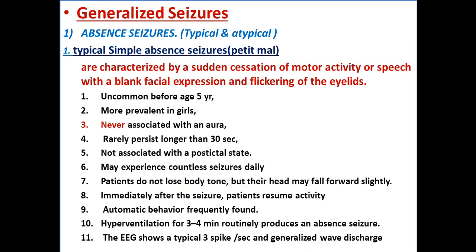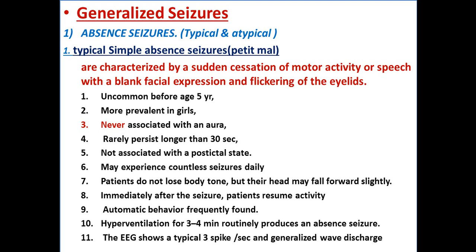They are characterized by sudden cessation of motor activity or oral speech with a blank facial expression. There is a masked face expression and flickering of the eyelids. It is uncommon before 5 years of age, more prevalent in girls, never associated with aura, and it rarely persists longer than 30 seconds, so it is short, and not associated with a post-ictal state. They may experience countless seizures, maybe hundreds per day, and the patient does not lose body tone, and sometimes their head will fall forward slightly. Immediately, they resume activity after the seizure.